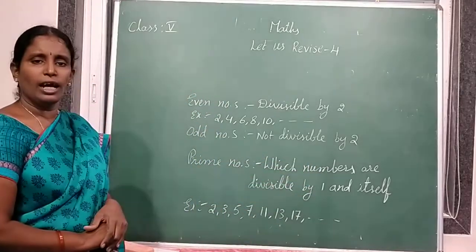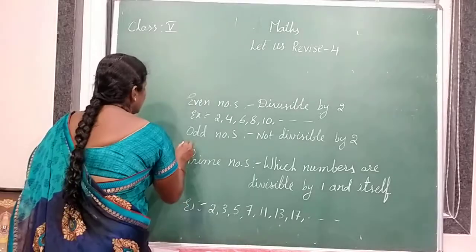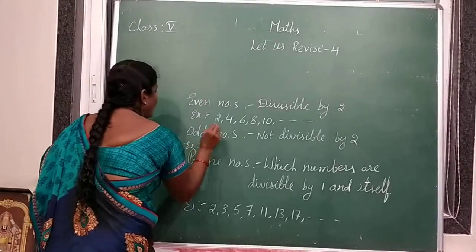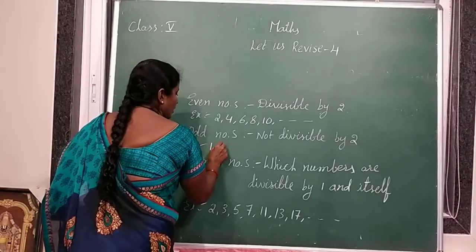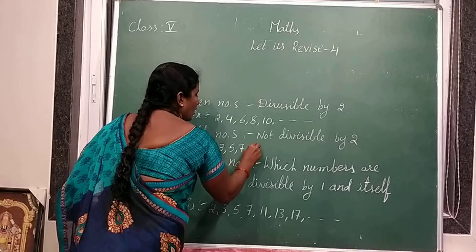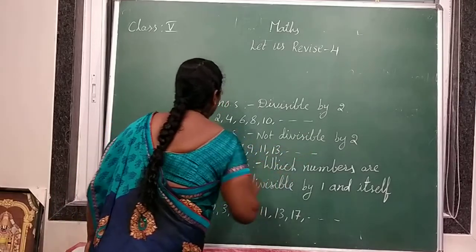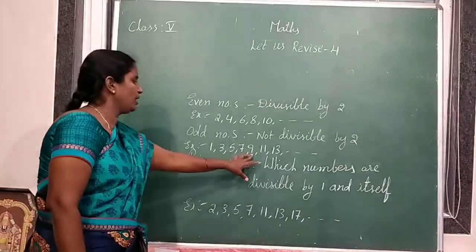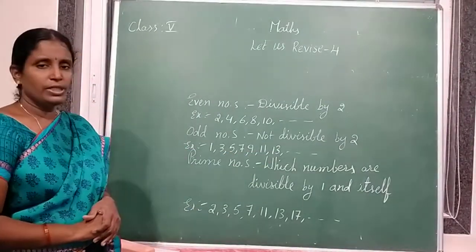So what are the examples of odd numbers? 1, 3, 5, 7, 9, 11, 13. All those numbers are odd numbers.